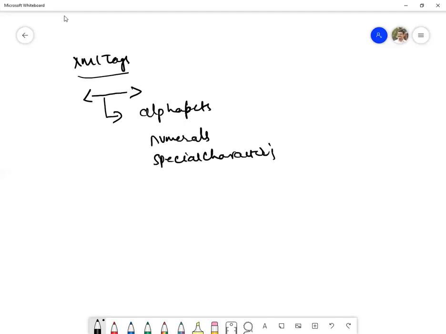One of the important points is that an XML tag should not start with numerals. Any quotations or punctuation marks should not be used at the start of the tags. It will be invalid.